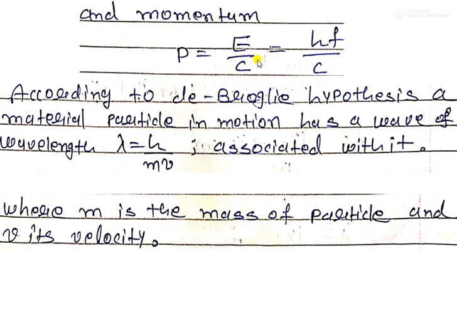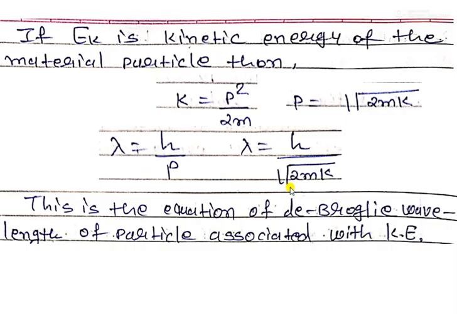So c is the velocity of light in a vacuum. According to the de Broglie hypothesis, a material particle in motion has a wave of wavelength lambda equal to h upon mv, where m is the mass and v is the velocity of the particle.